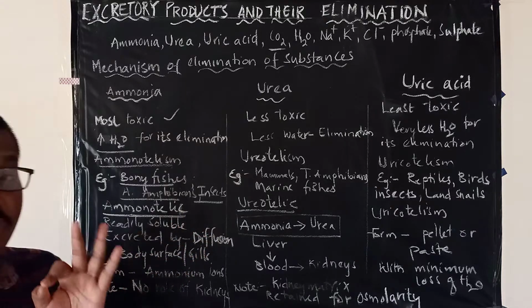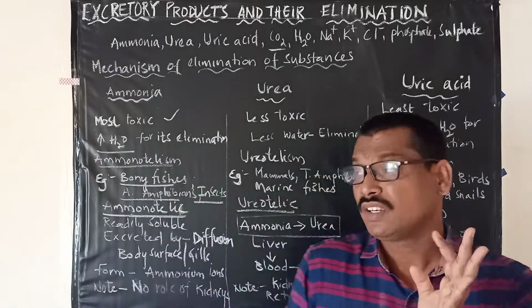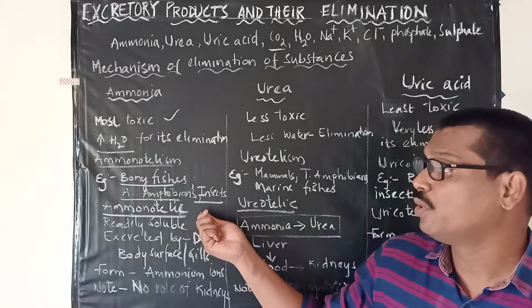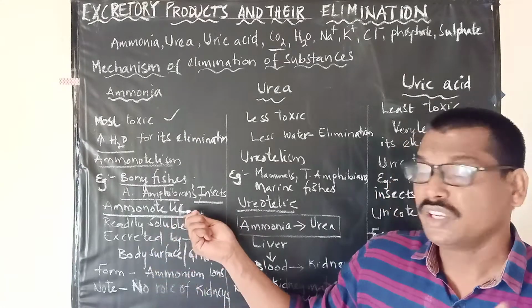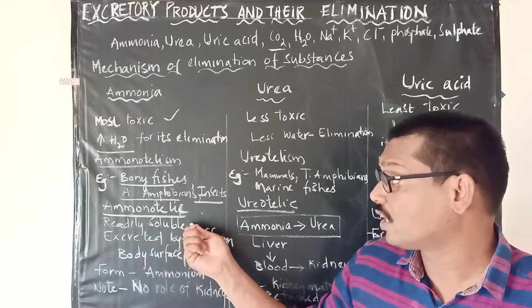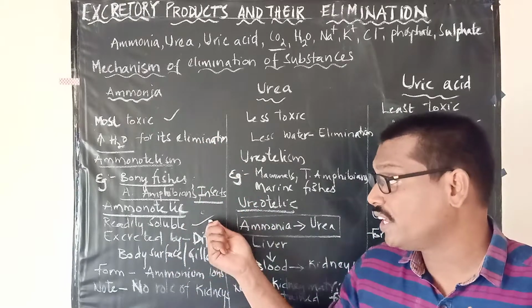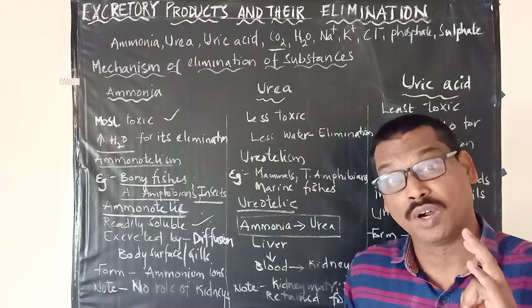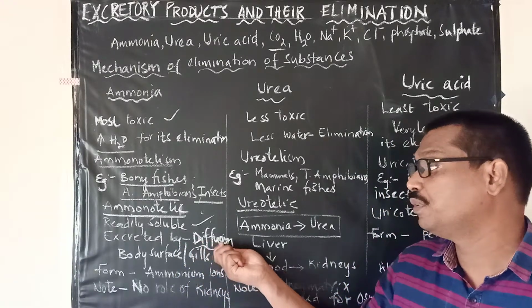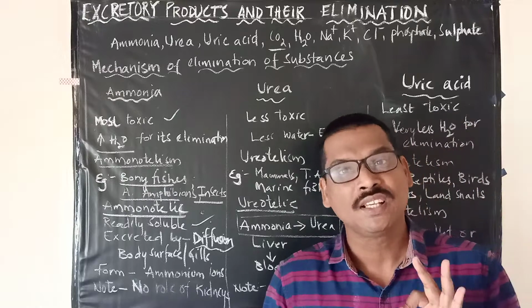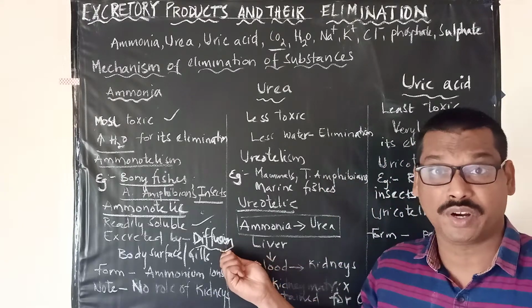Those organisms which are excreting or eliminating ammonia are called ammonotelic organisms. Ammonotelic organisms. And we should remember that ammonia is readily soluble in water, and it is excreted by a process called diffusion. So this is the most important point you have to remember.